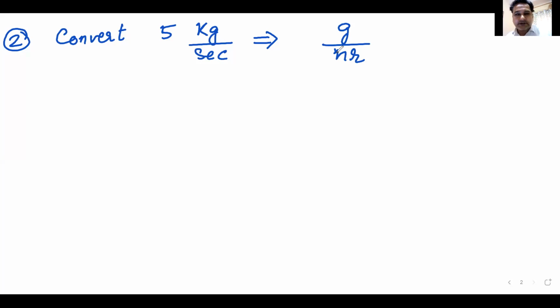And I'm waiting for your answers. 5 kg per second has to be converted into grams per hour. Anyone? Five into 18 by 5. Okay. 5 into 5 by 18. Santosh says 5 into 5 by 18. So he's saying the reverse one. Okay. Good, good. Don't worry. 1 kg is equal to 1000 grams. Yes.